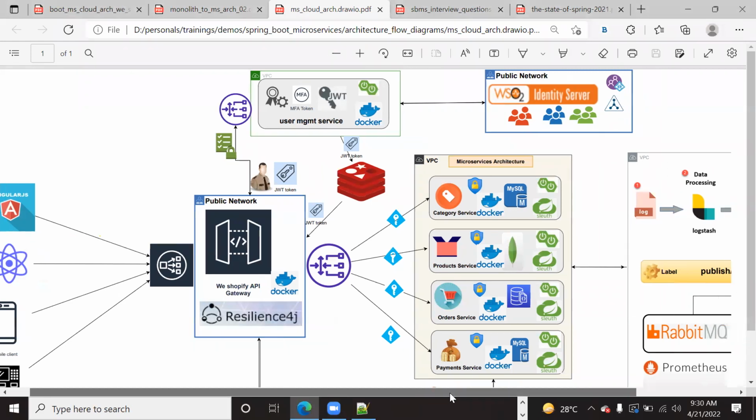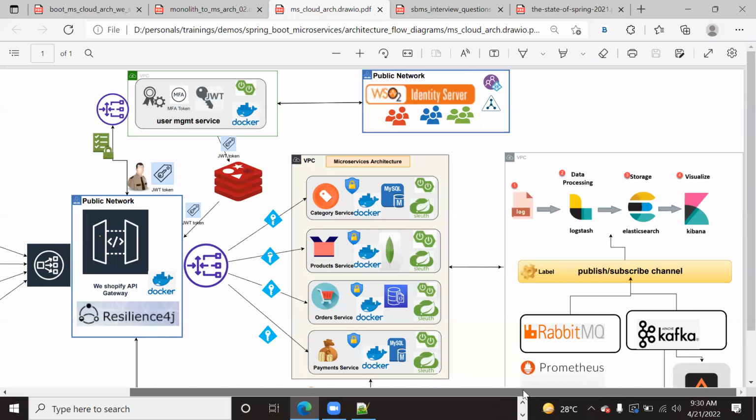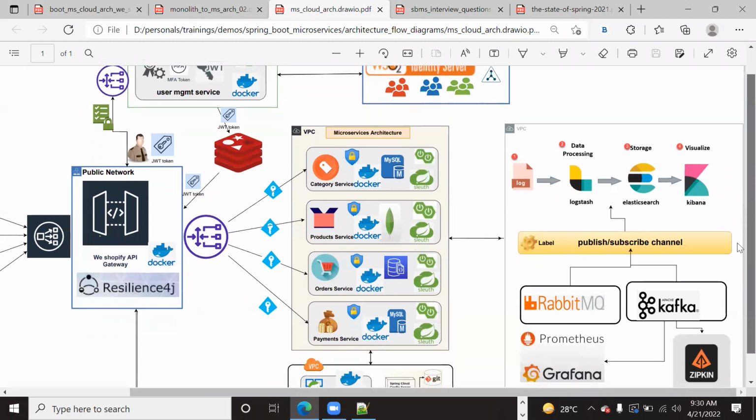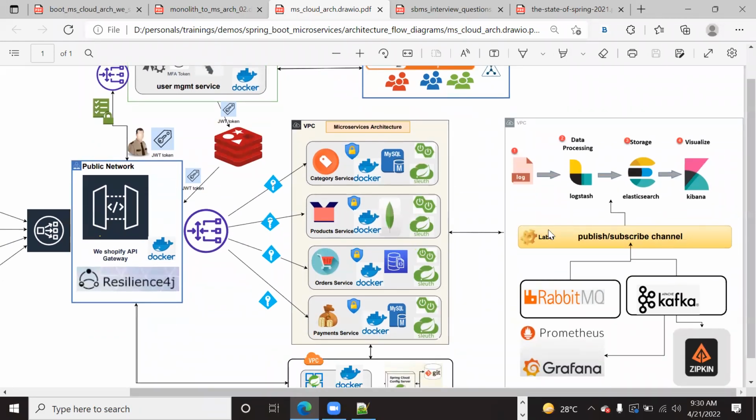I think my screen is sharing, right? You are able to see my screen, right? Yes, the questions we are asking is because I think you are not seeing my screen.